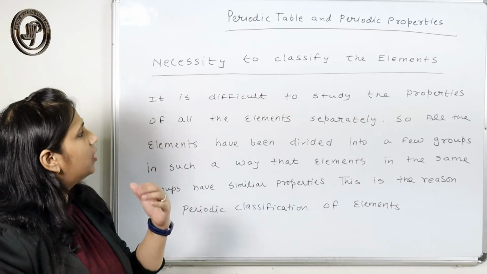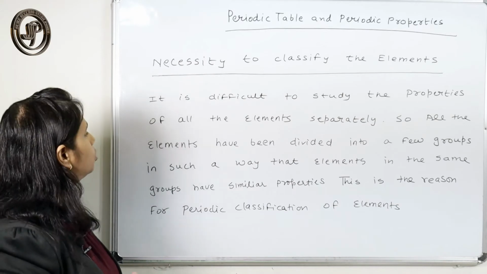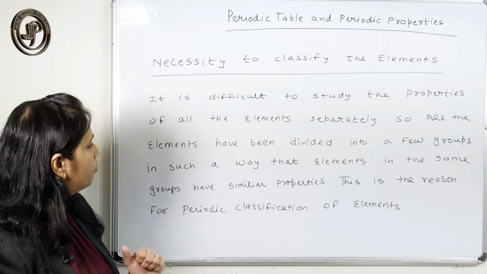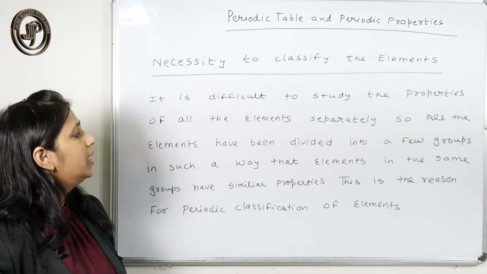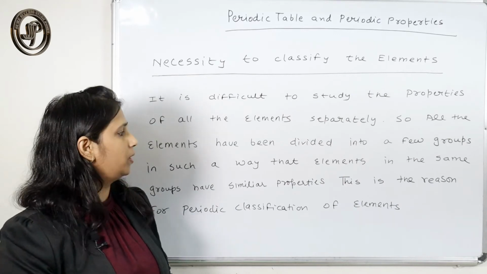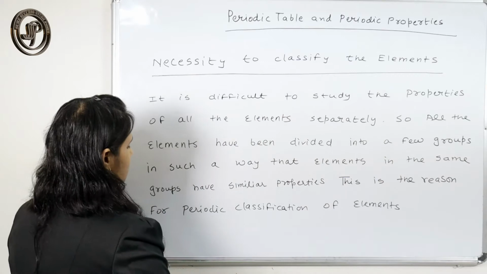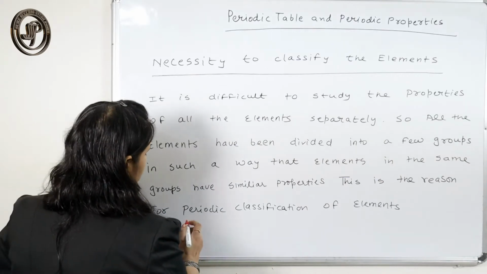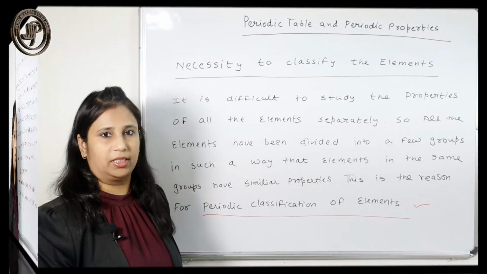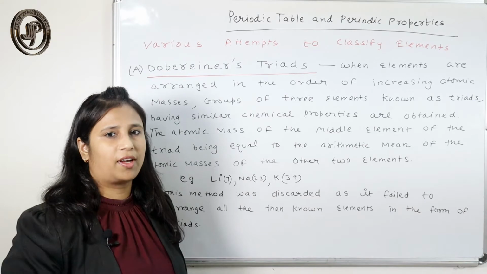It is difficult to study the properties of all the elements separately. So all the elements have been divided into few groups in such a way that the elements in the same group have similar property. This is the reason for the periodic classification of elements. That's why we classify the elements. So let's look at the various attempts to classify the elements.